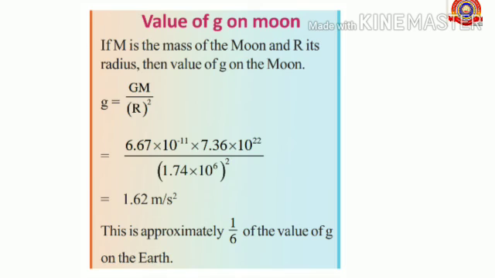So this is approximately 1 by 6 of the value of g on the earth. The gravitational constant remains the same everywhere, and from this we can say that the value of g, the acceleration due to gravity, is greater on earth than on the moon.